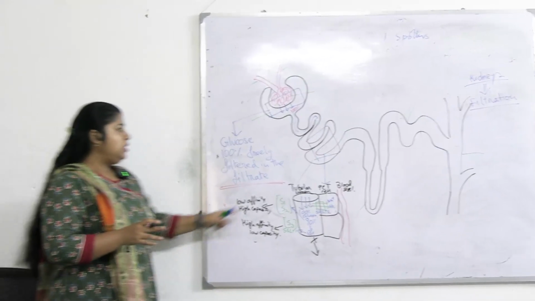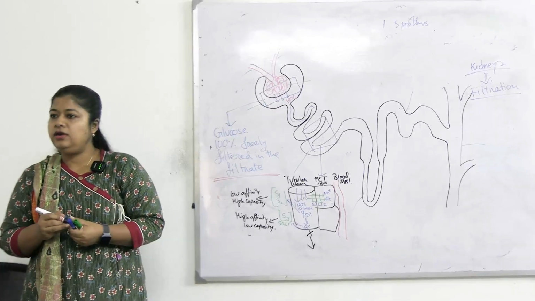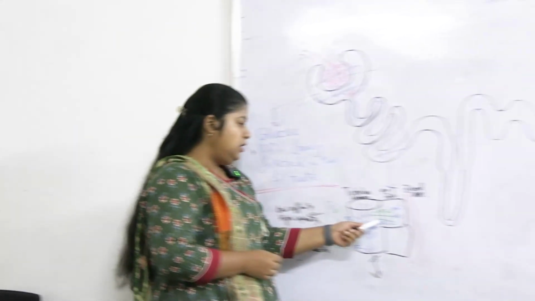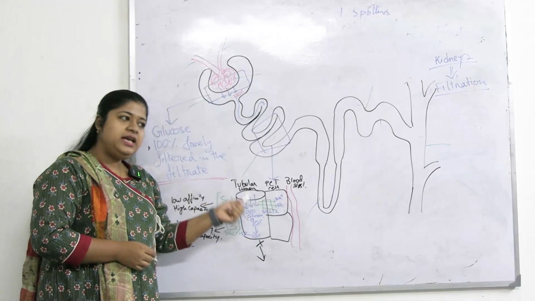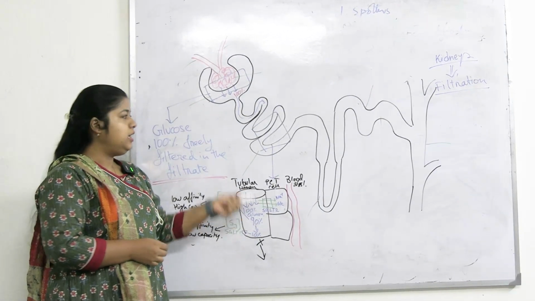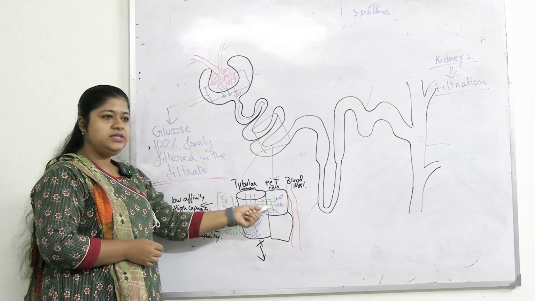Okay. So in PCT we see sodium dependent glucose transporter. This is the important part for biochemistry. Question will come from this part. Which glucose transporter is present in PCT? Both SGLT1 and 2 are present. In the initial part, in S1 S2, SGLT2 is there.